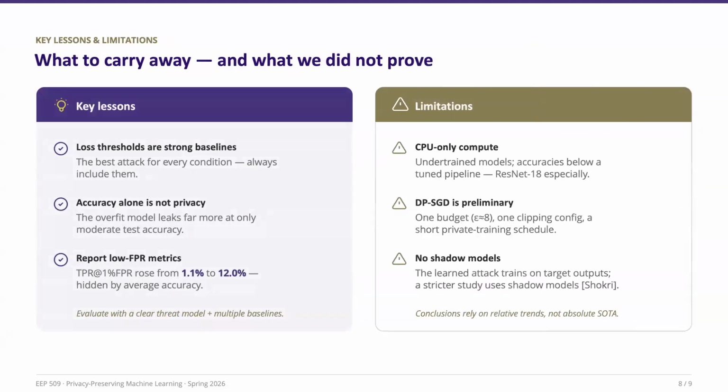Before we wrap up, here are three main takeaways from our project. The first is that simple attacks can already be surprisingly effective, and the loss threshold attack consistently performs the best across all of our experiments. The second is that privacy and accuracy are not the same thing. The strongest leakage appeared in the heavily overfitted model, not necessarily in the model with the lowest accuracy. And the third takeaway is that low FPR metrics matter. Looking only at average attack accuracy can hide important privacy risks.